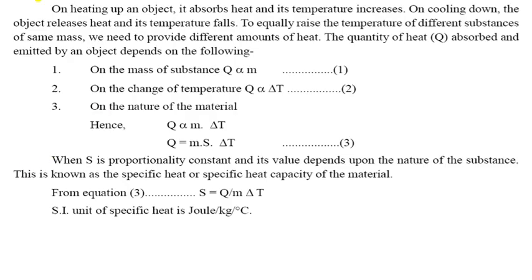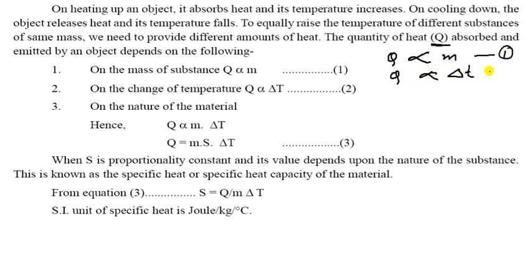Now come to the question of heating up an object. The formula, as you know, is that the amount of heat depends, first, on the mass of the object. Second, it depends on the temperature difference.